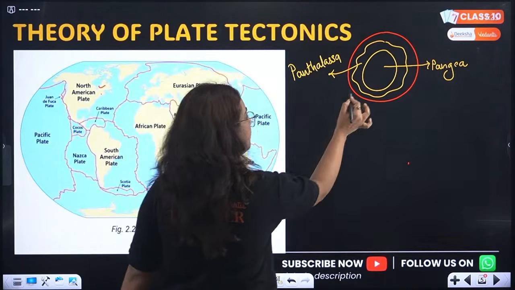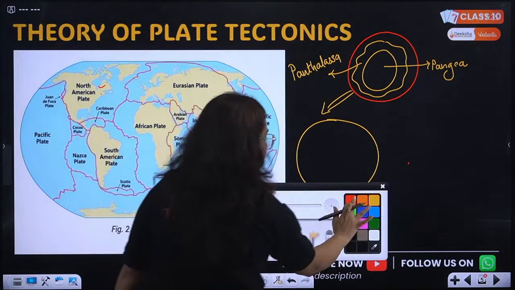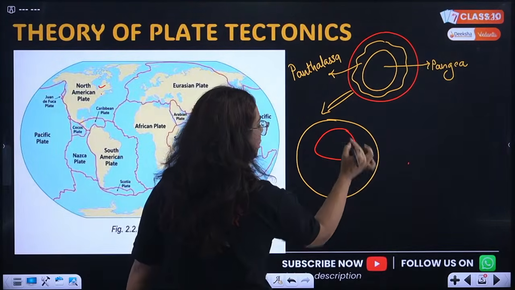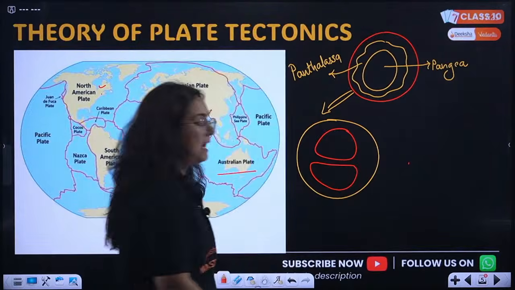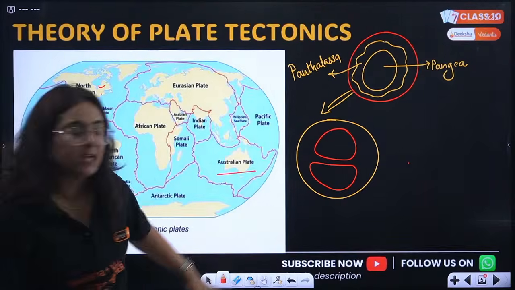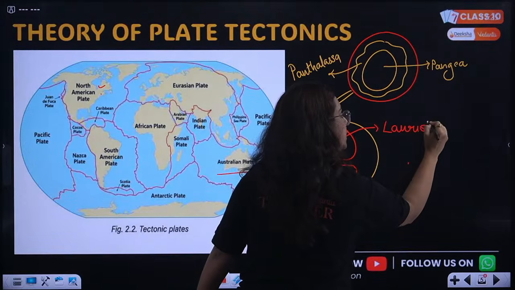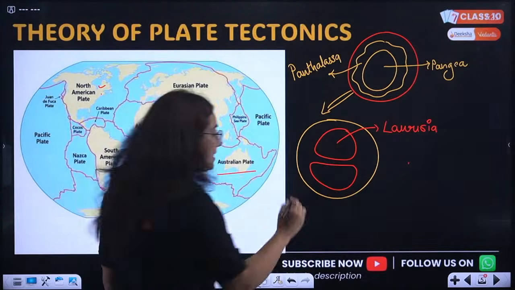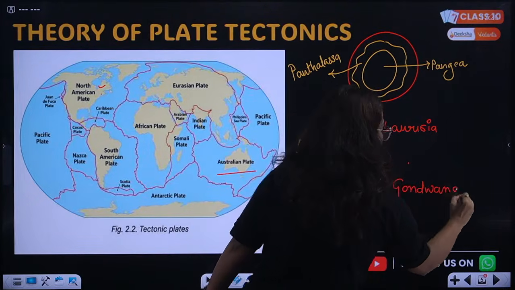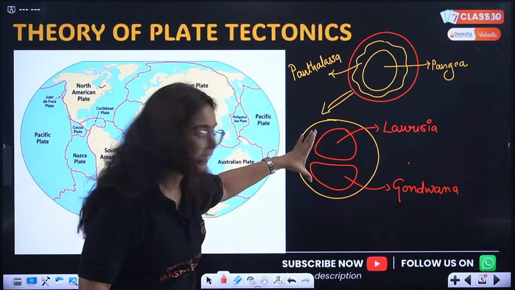Now what happened? This single landmass is divided into two parts, the northern part and the southern part. This northern part was referred to as Laurasia, and this southern part was referred to as Gondwana. Don't you find it is a jigsaw puzzle? A single landmass breaking into two.